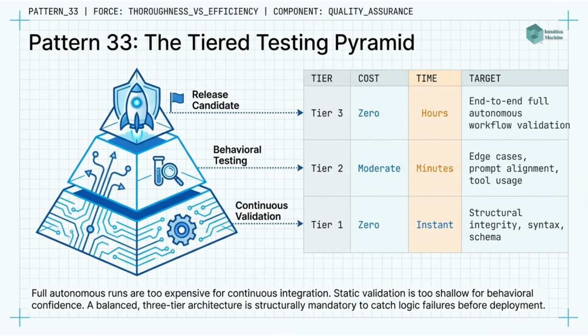Pattern 33. Tiered testing pyramid. Apply three test tiers at different cadences and costs. Tier 1 runs continuously, free, immediate.